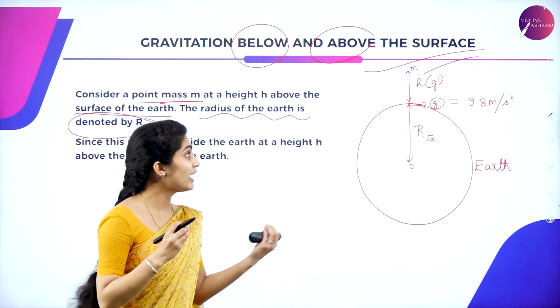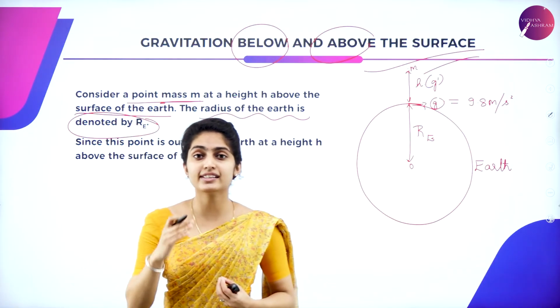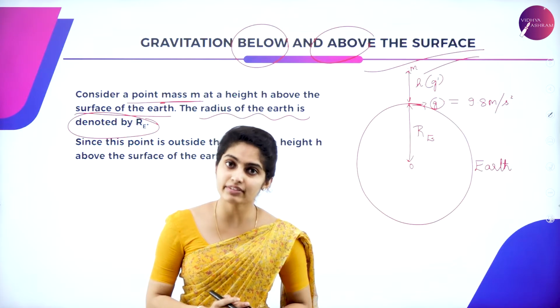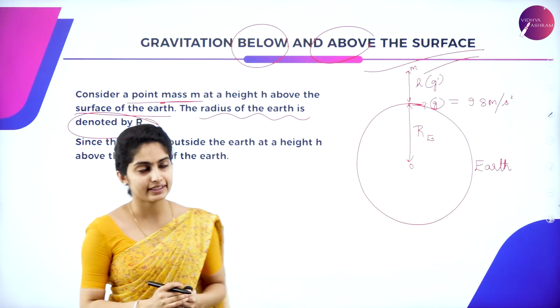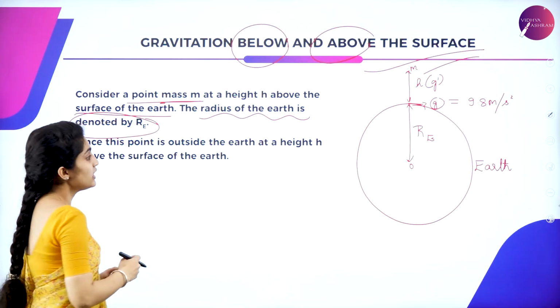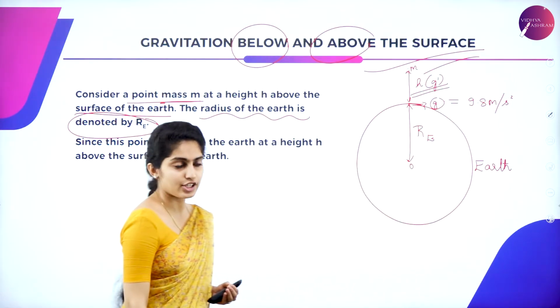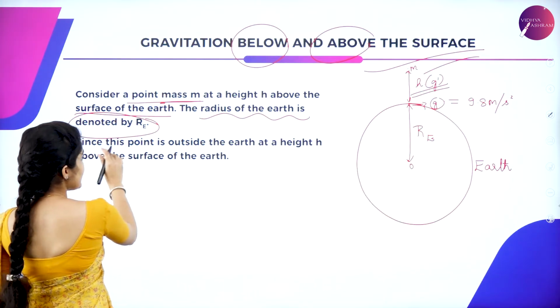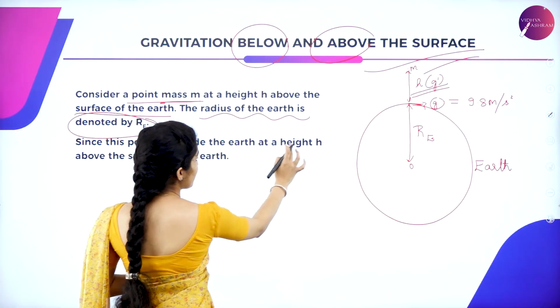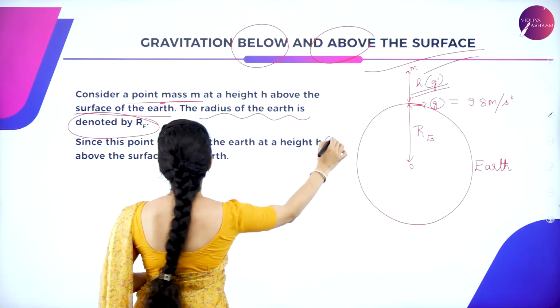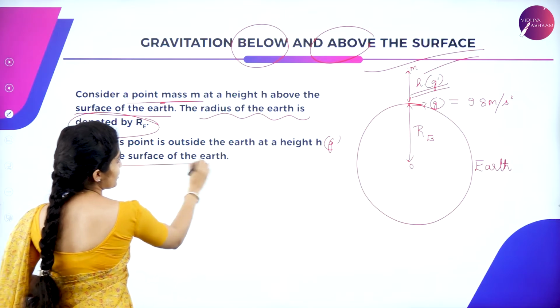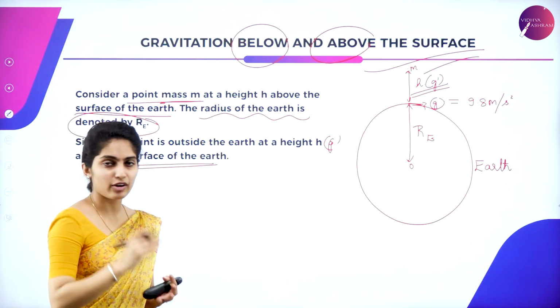This is at the height. The g dash means it is acceleration due to gravity above a certain height, that is above the surface. That is represented by h of g dash. Got it? So now, since this point is outside the earth at the height h, above the surface of the earth, it is always above the surface of the earth.